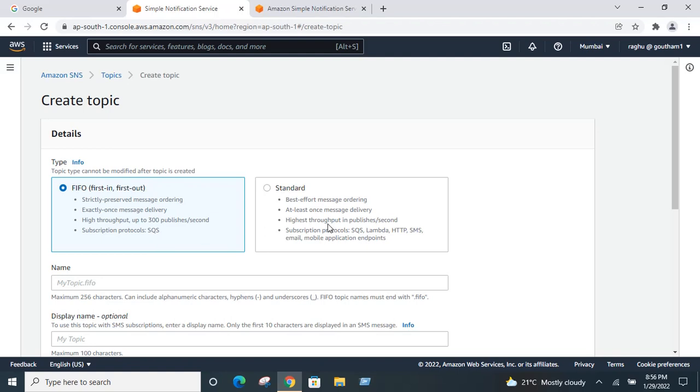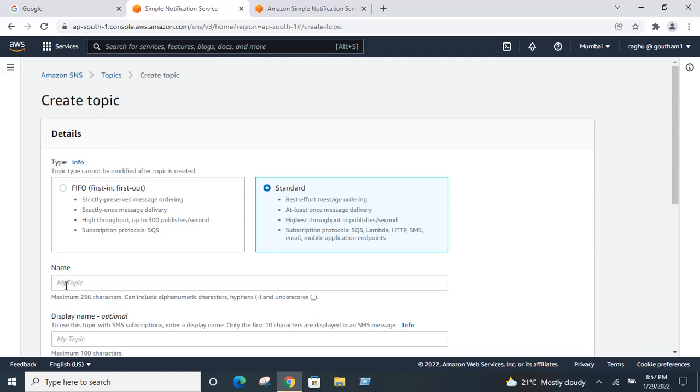But when you use the standard method, which is what we will basically use, you get best effort message ordering. It will try to see that your messages are sent in order, and it will also try to deliver your message only once, with high throughput in publishes per second. It will always try to publish more messages per second. And you can subscribe to this SNS topic in the standard method using any of these: SQS, Lambda, HTTP, SMS, email, mobile application endpoints. These are all the subscription protocols with which we can subscribe to the SNS topic.